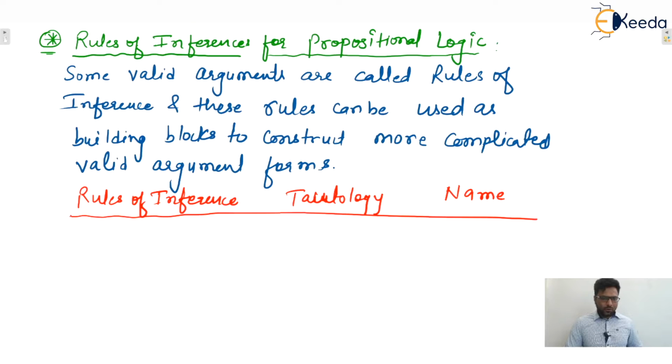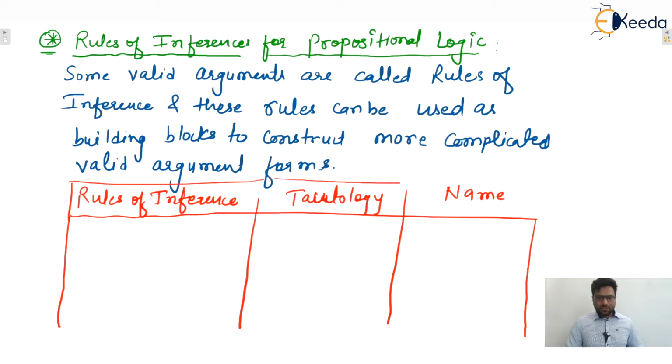I already told you in the last lecture that the conjunction of all premises followed by the conclusion being a tautology means the argument is valid, otherwise invalid. So let us take them one by one.